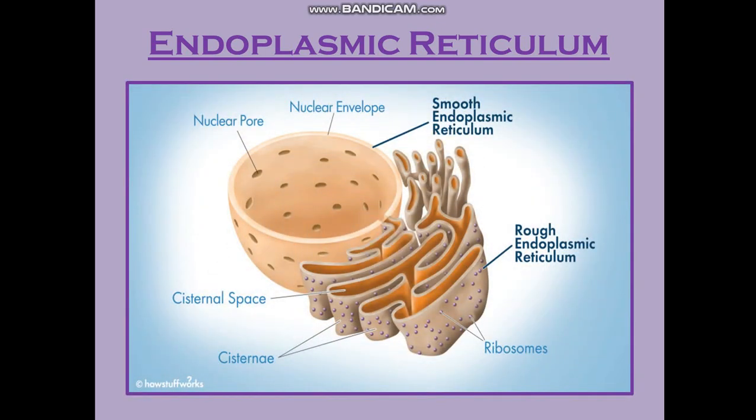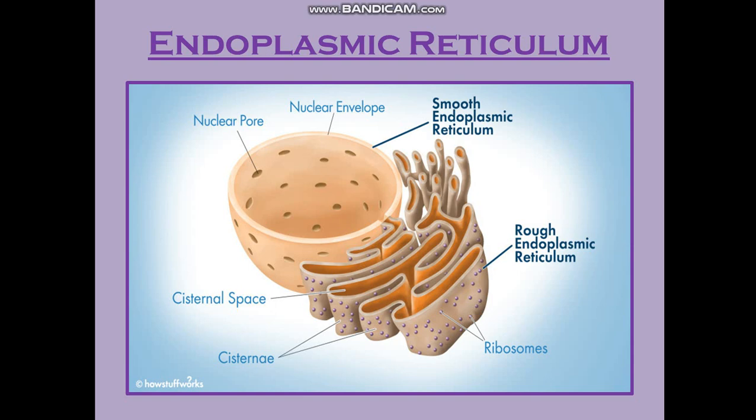See the diagram. You can see the nuclear membrane here, the nuclear envelope, which has nuclear pores. From the nuclear pore, you can see a randomly originating network kind of structure, which is sometimes continuous with the cell membrane. They join the cell membrane at one end and the nuclear envelope at the other end.